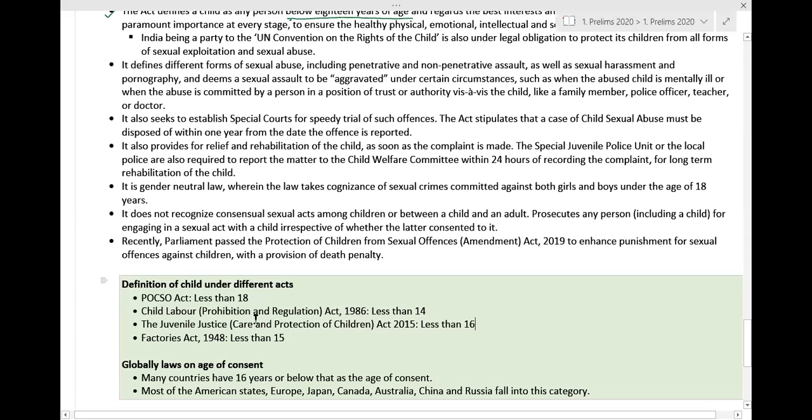So it is very important that you understand that in India, there are various acts that are dealing with children. But we do not have a uniform defined age for considering children. In each case, a child is considered a child, but they have different age limits. Okay, so this is the thing.